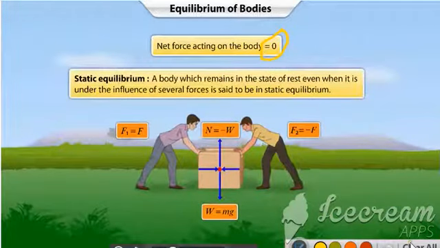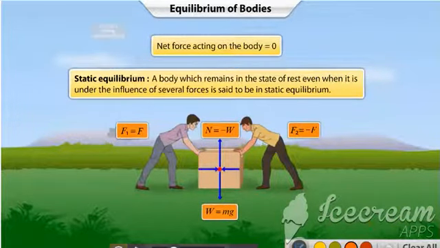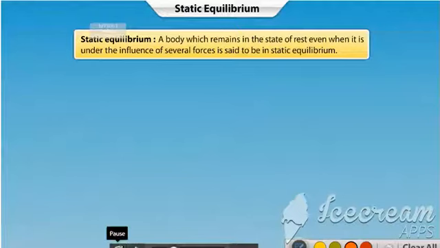Such a body which remains in the state of rest even when it is under the influence of several forces is said to be in static equilibrium. Let us look at some more situations in which we experience static equilibrium.